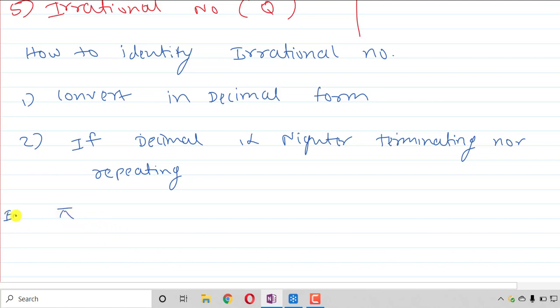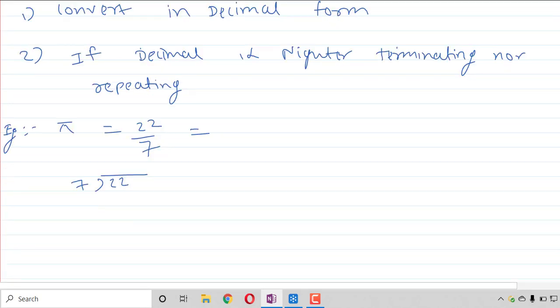For pi, we are writing 22 by 7. If you divide 22 by 7, you will get 3.142856 and so on. One supercomputer tried to find this answer, but after 256 digits its memory was full and it was not able to find the answer.